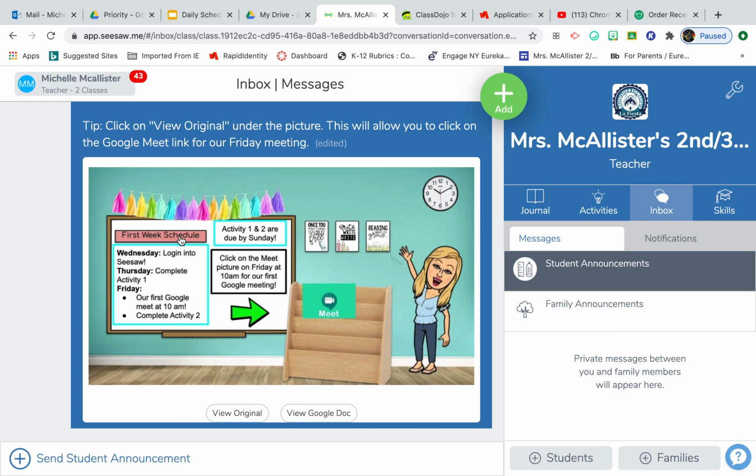Okay, so 8:30, we will have a Google Meet meeting every morning. This is a time for us to check in, for me to go over the schedule and see if they have any questions about the schedule. If your child can't make the meeting, you have them starting a little bit later in the day, that's fine. They're just going to miss the meeting. I will not be able to record all those meetings because it takes a lot of time and downloading time to load all of those videos. So the Google Meet meetings will not be recorded, but all of my lesson videos will be recorded.